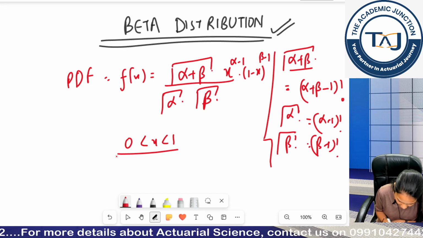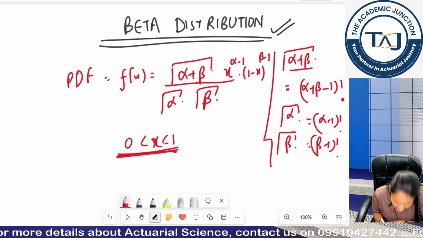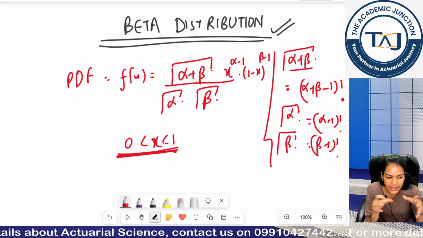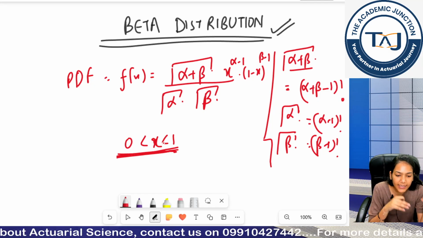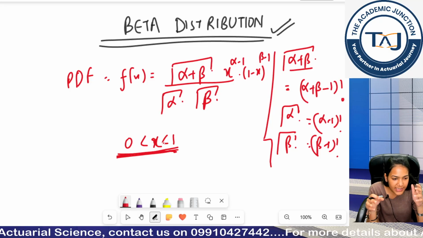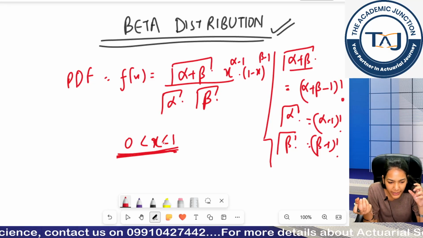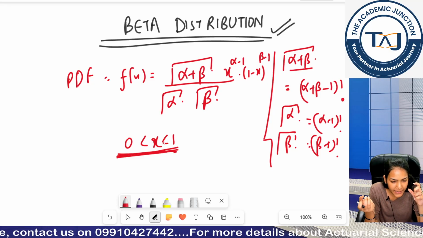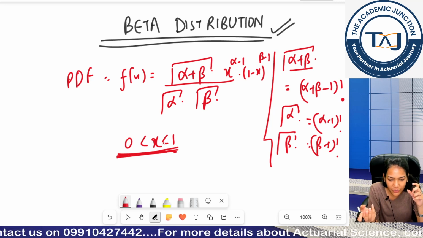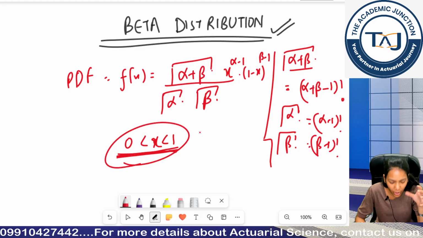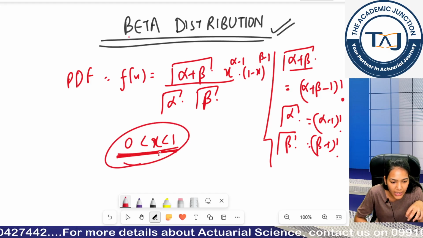Now can you see the range of my x is 0 to 1, right? It cannot exceed 1, it cannot go below 0, right? So I can say the beta distribution can be a good distribution to model probabilities. What is the range of probability? It is 0 to 1 only, and here also the range of the beta distribution's values is 0 to 1.